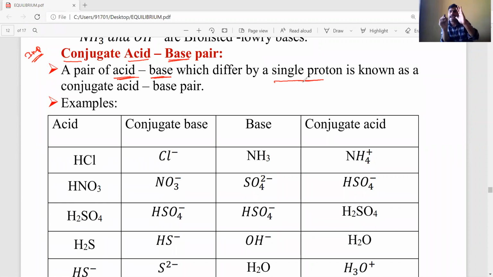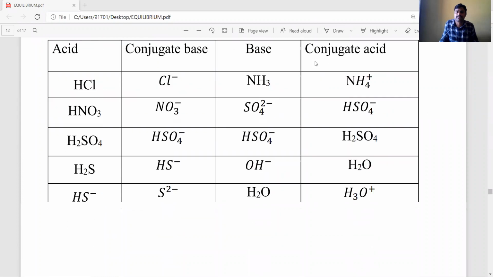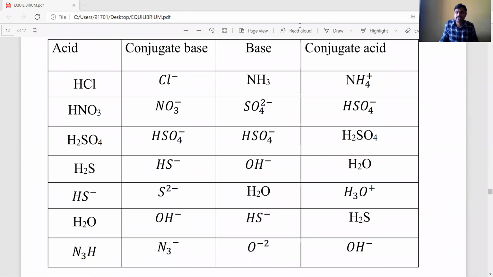So if you take one acid and one base and observe both molecular formulas, they differ by one proton. That means in their molecular formulas, the acid has one proton in excess and the base has one proton less. Such pairs are called conjugate acid base pairs. Okay, students, now I'll give a few examples in tabular form. See carefully, this table is very, very important, and the examples are very easy. First I gave acids.